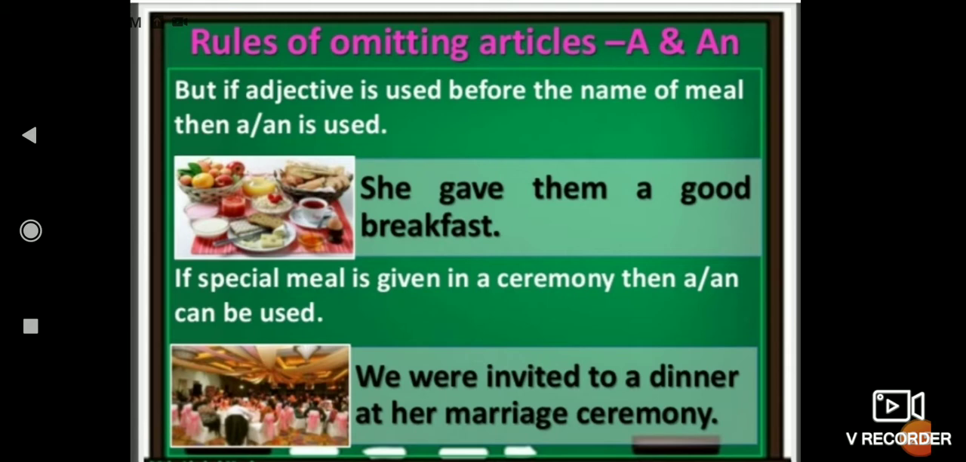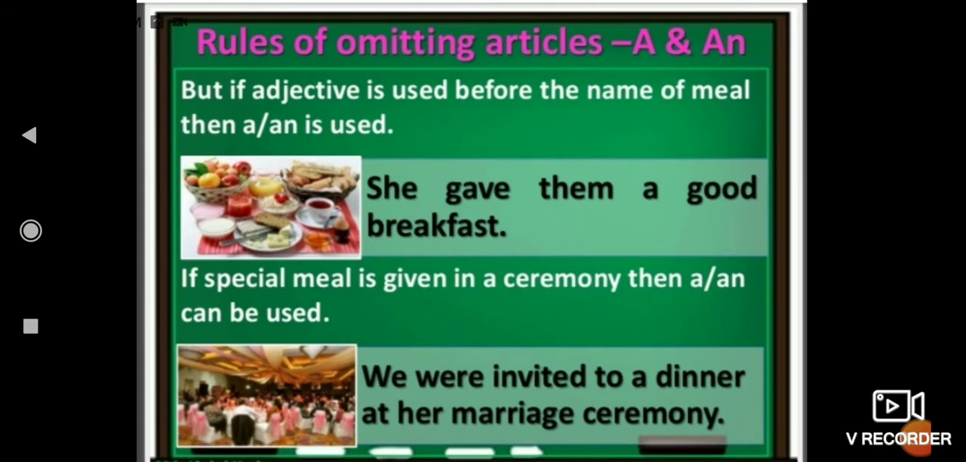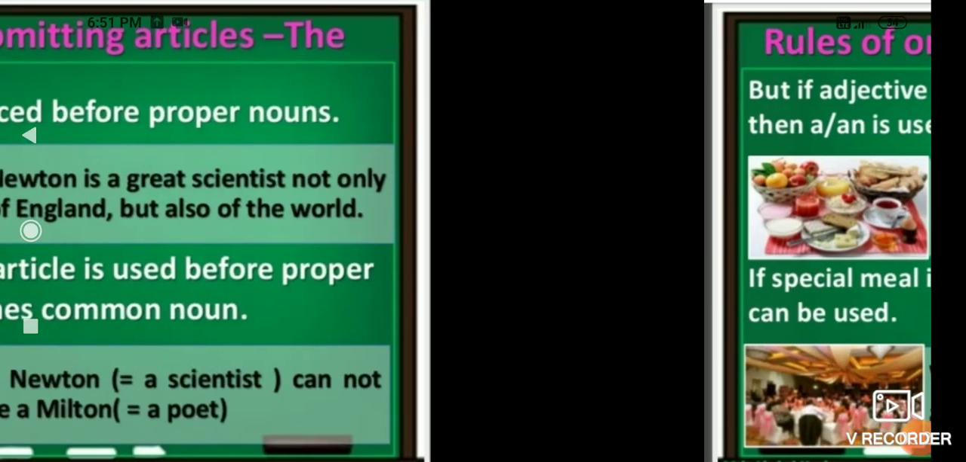In special meals also you can use a or an, like we were invited to a dinner. Here this is not an ordinary dinner, it is a special dinner which was given at some ceremony. So when a special meal is given, then you can use a or an, and if an adjective is used before the name of the meal, then also you can use a or an.